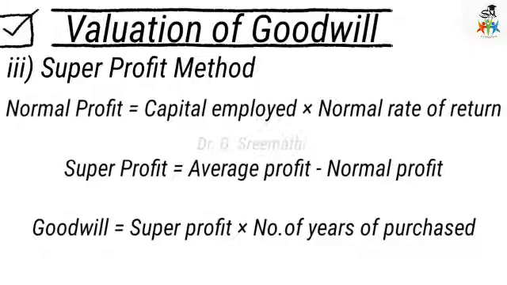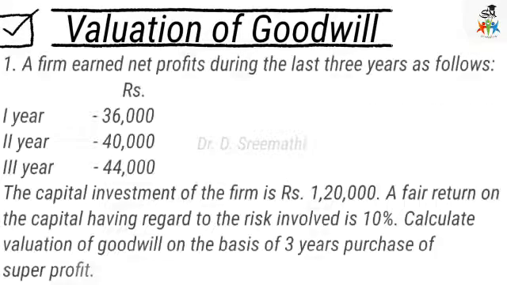Normal profit equals capital employed multiplied by the normal rate of return. Super profit equals average profit minus normal profit. Goodwill equals super profit multiplied by the number of years of purchase. Let us see this with a problem.